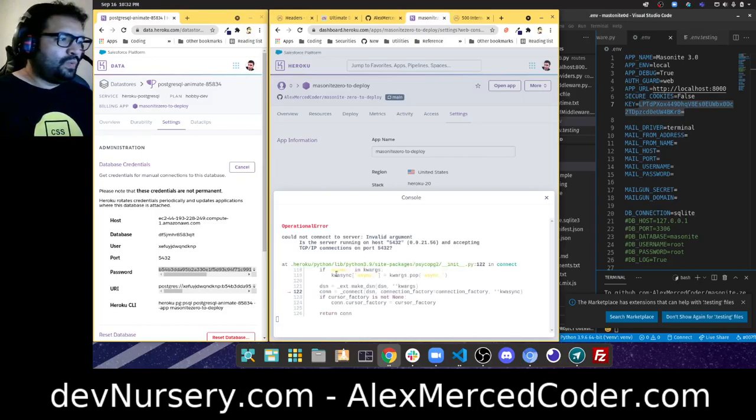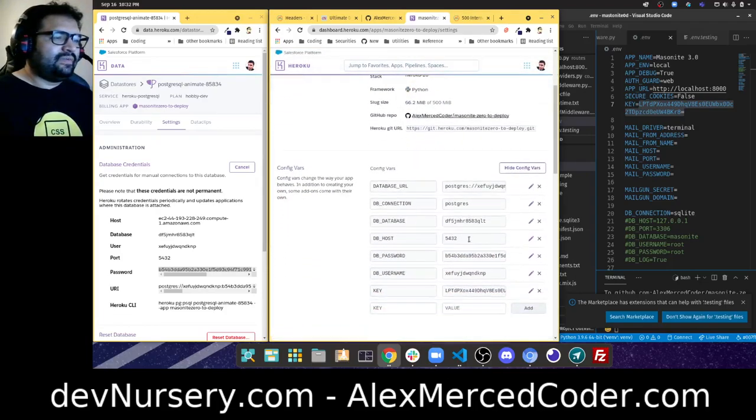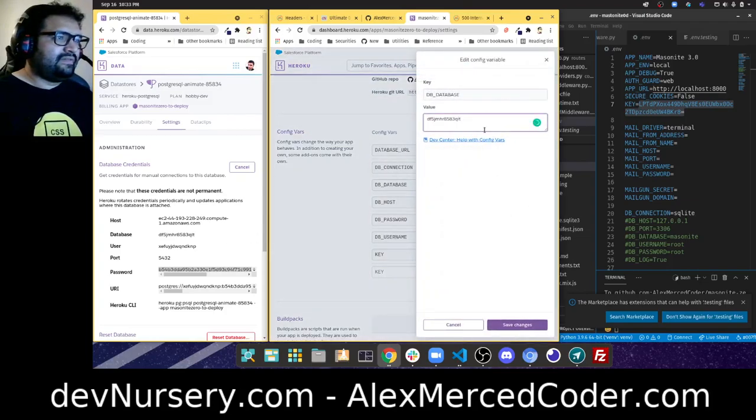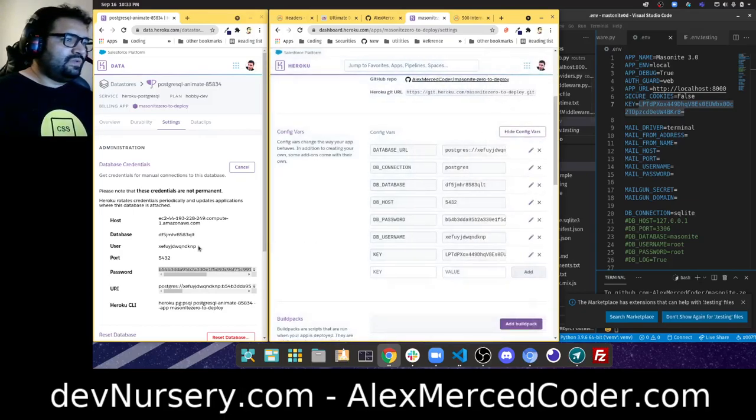Oh no. Is the server running on host 5432? It didn't like it. That's interesting. What did I forget? DB_DATABASE, that looks like I got that right. Let me just make sure there are no extra line breaks or anything. No, that's fine. User, DB_HOST 5432.